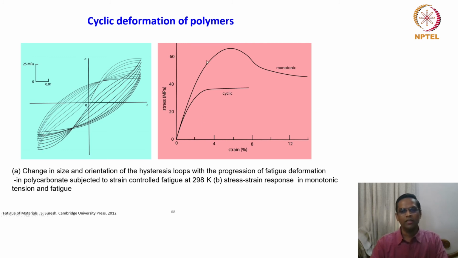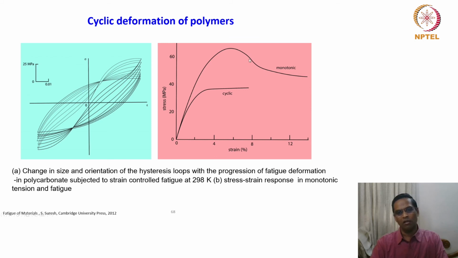And what is shown here is monotonic versus cyclic. There's a huge difference. This is what the last point in the previous slide mentions. The cyclic behavior is quite different from the monotonic behavior, because the monotonic behavior promotes hardening because of molecular arrangements oriented along the tensile axis.